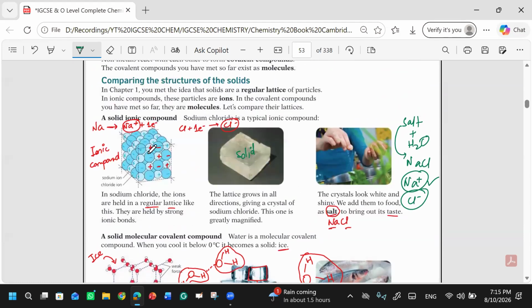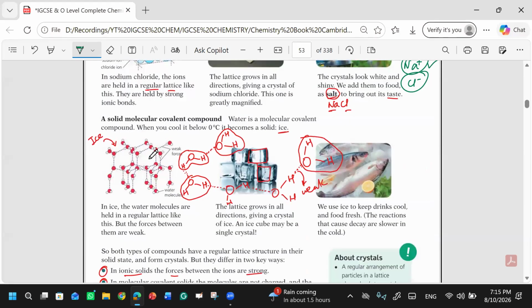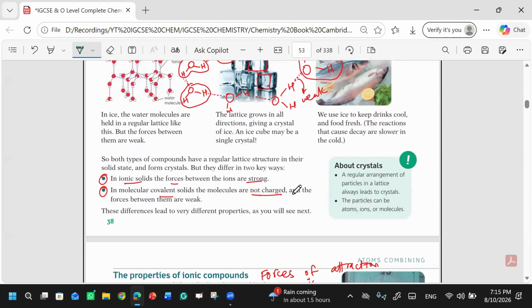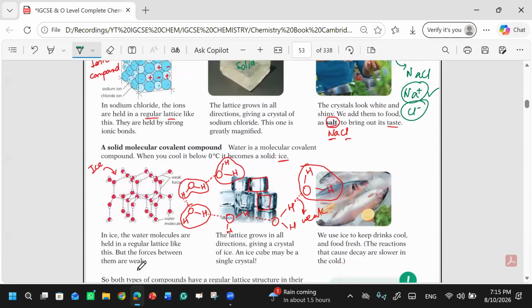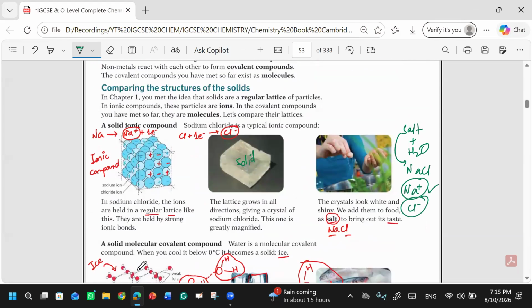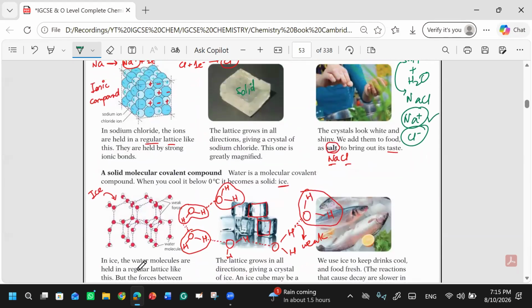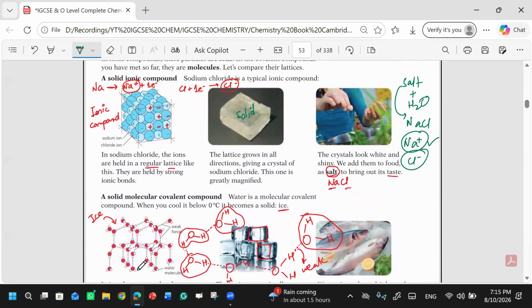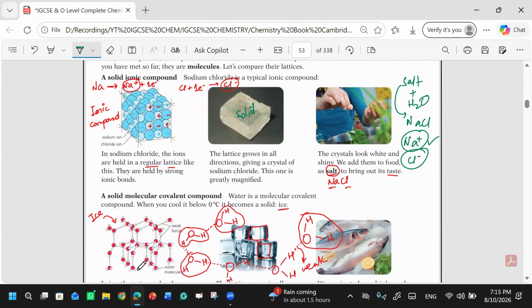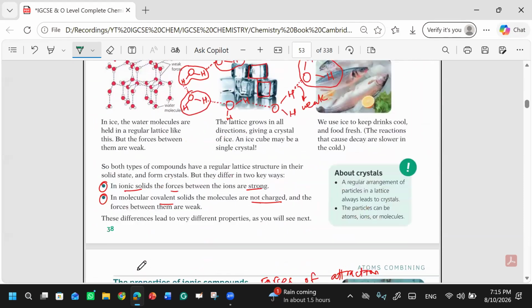They are tightly packed, very close to each other, with very strong bonding. While covalent compounds are weak. Both have a lattice, a solid pattern, but they differ in their forces of attraction. Ionic compounds are much stronger compared to covalent compounds.